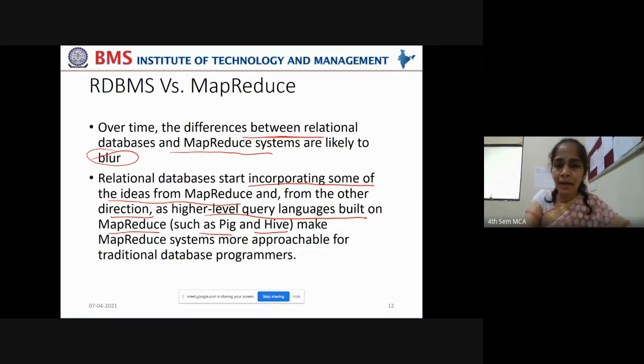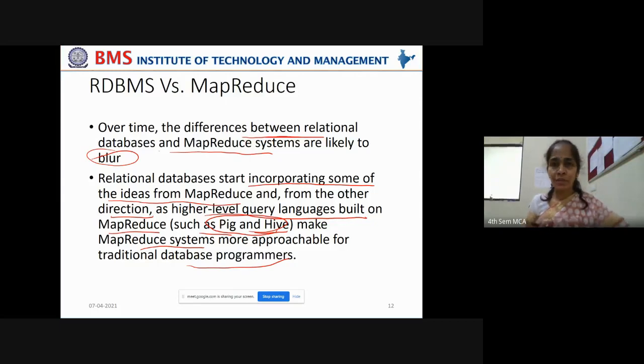As higher level query languages are built on MapReduce using tools like Pig and Hive, it made MapReduce systems more approachable for traditional database programmers. Now, traditional database programmers may not feel that their technology has become obsolete.